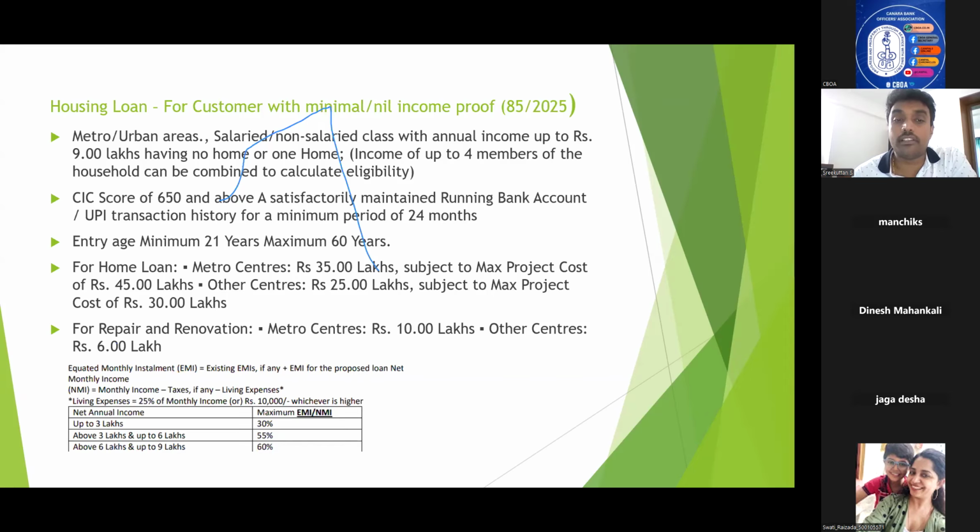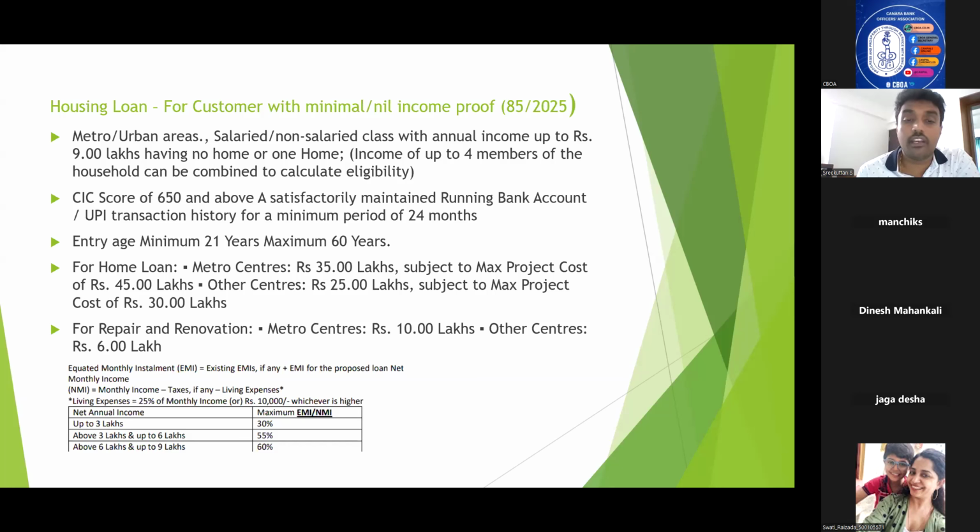The loan quantum in the case of metro is 35 lakhs, subject to maximum project cost of 45 lakhs. What is meant by project cost? Suppose he is purchasing a house of 50 lakhs, he cannot avail this particular scheme, even though he is asking for only 30 lakhs of loan, because the maximum project cost shall not cross 45 lakhs. For repairs and renovation, the metro centers it is 10 lakhs. For other centers, it is 6 lakhs.